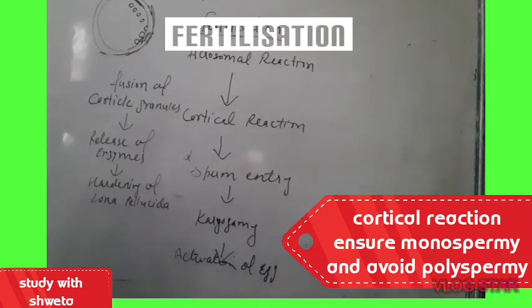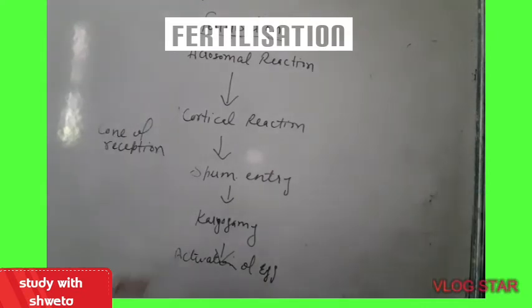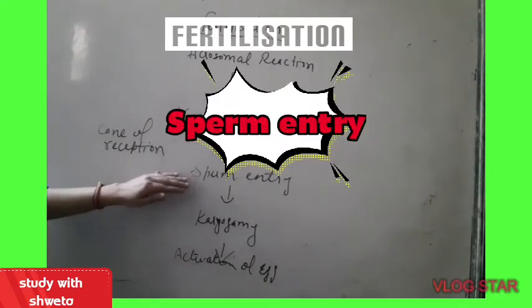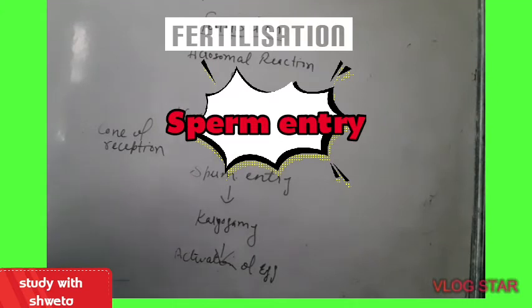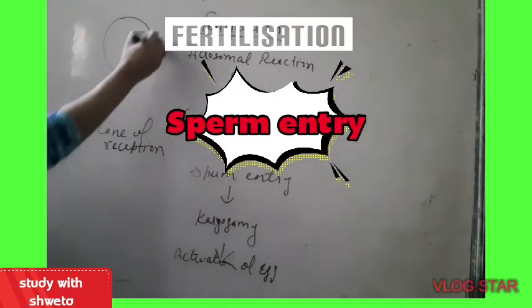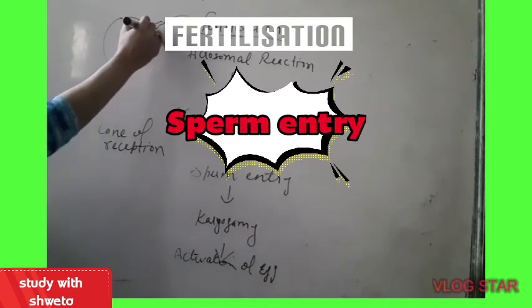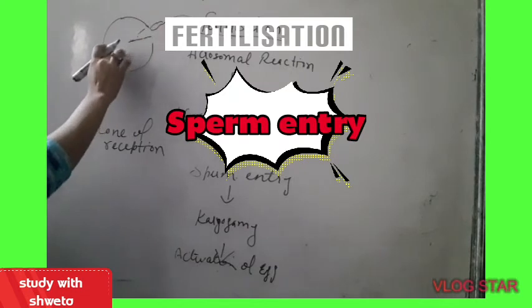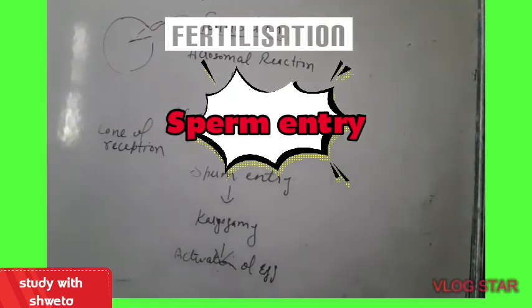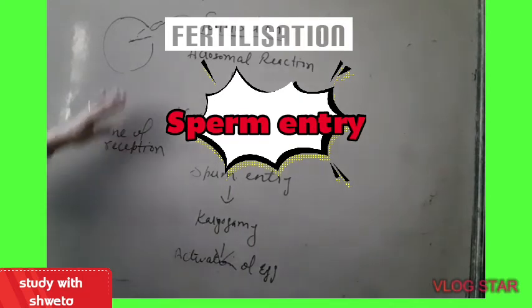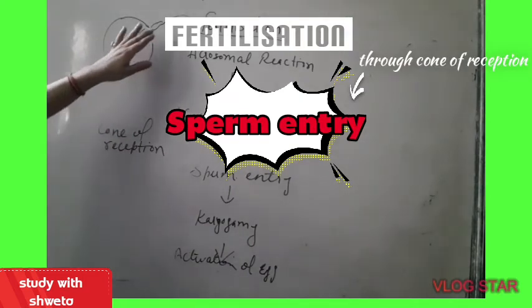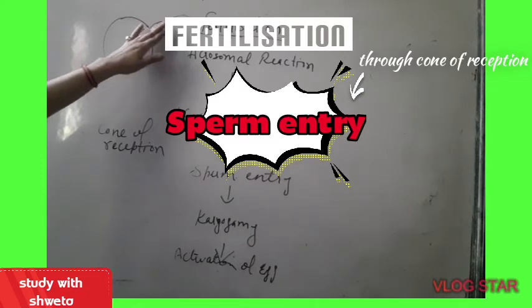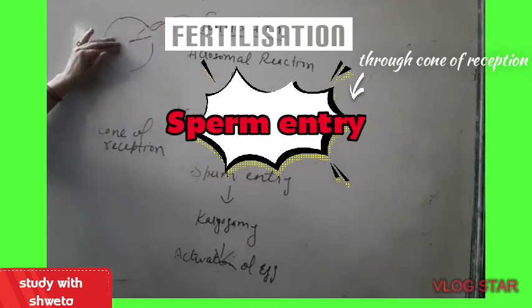Next is sperm entry. In this third phase that involves sperm entry, when the sperm comes in direct contact with the plasma membrane, it forms a particular area for the sperm to penetrate into the secondary oocyte. This area is known as the cone of reception, or it is also known as the fertilization cone. So through the fertilization cone, the sperm makes its entry into the secondary oocyte.